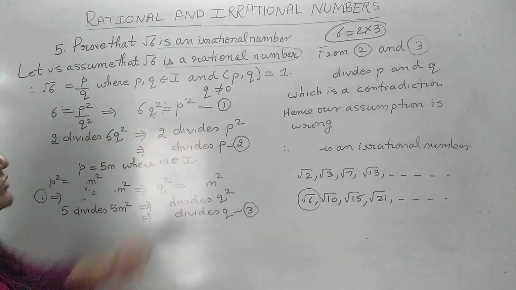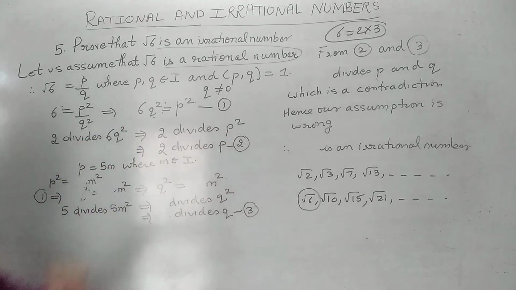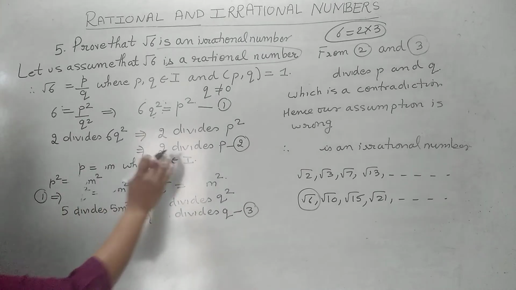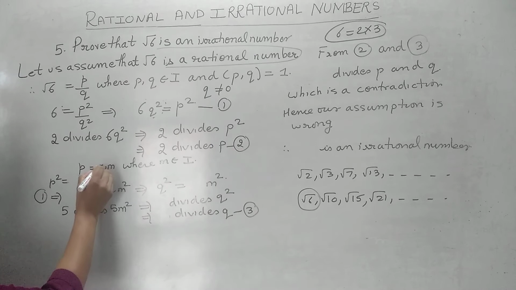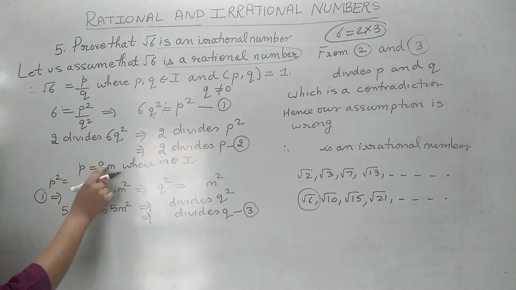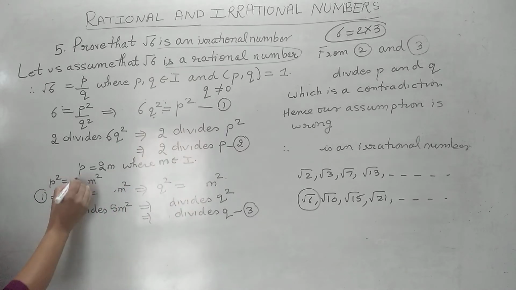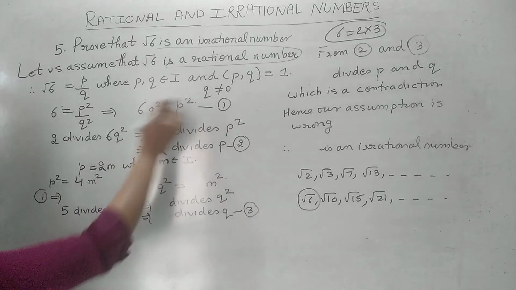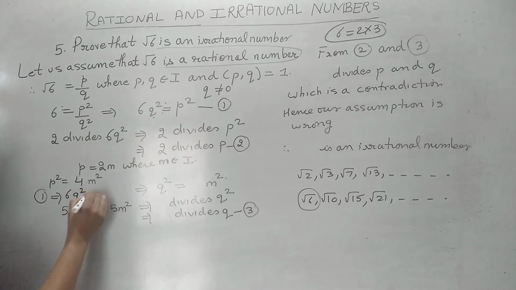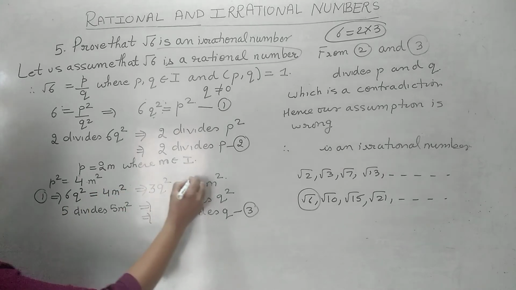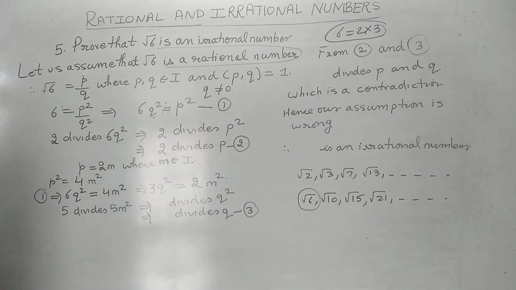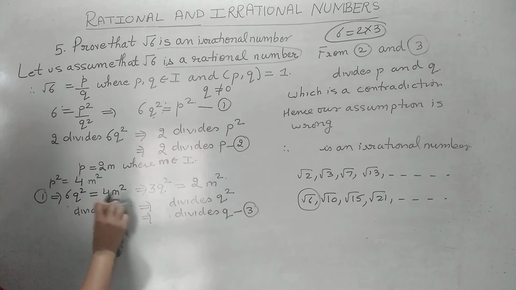So if 2 divides p square, that means 2 divides p. Same way, now if 2 divides p, that means p is a multiple of 2. Let us suppose that p is 2 into m, where m is any integer. Do the squaring on both the sides. P square will be 4m square. Now this value of p, we substitute it in the first equation. We get 6q square is equal to 4m square. Cancel. We get 3q square is equal to 2m square. Same thing we are getting.